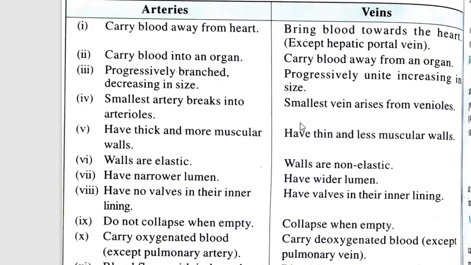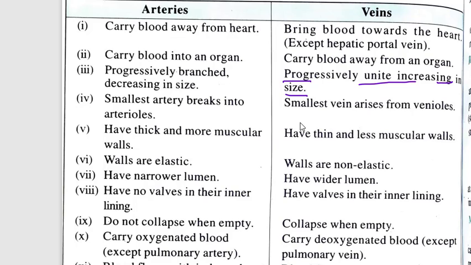Third point, here they progressively branch, decreasing in size. Here they progressively unite and increase in size. So as blood flows from arteries, it branches out into different capillaries. So this is happening in arteries. Arteries are branching out into capillaries, and here in veins, what happens? These capillaries are uniting and forming veins.